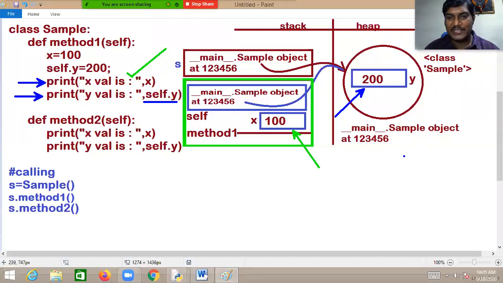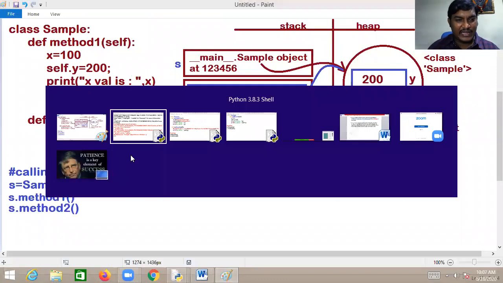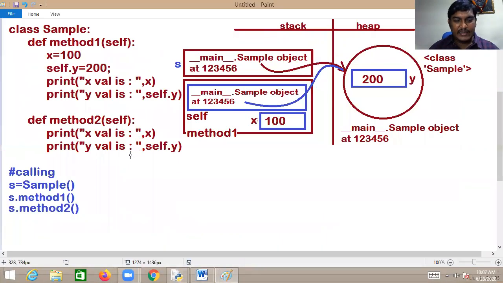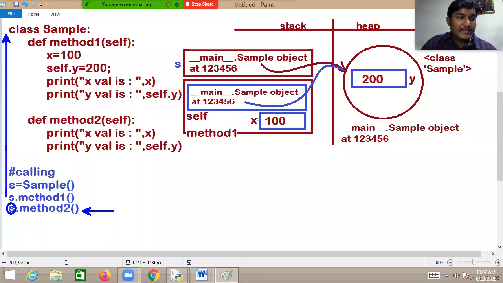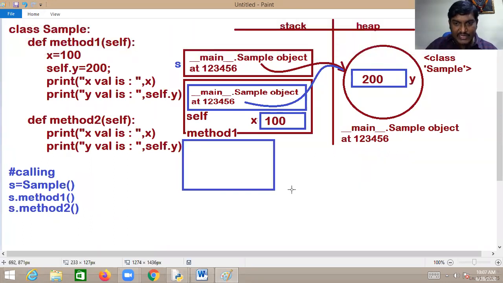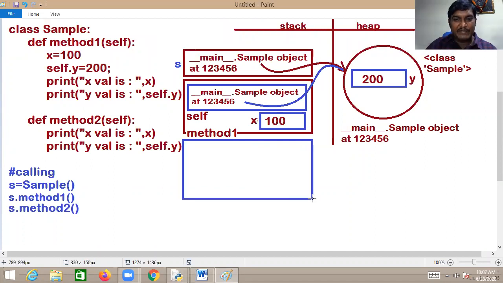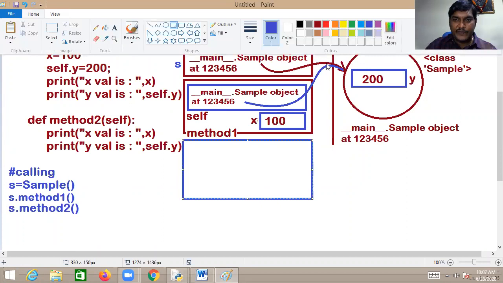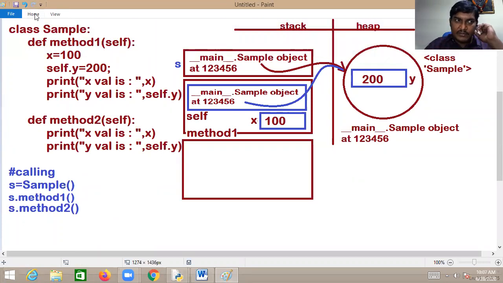Now I am going to method 2. Concentrate. Now method 2 is executing with respect to type of sample. Searching for method 2. There or not there? There. Immediately memory gets selected for method 2. Now memory is allocated for method 2 in the stack.